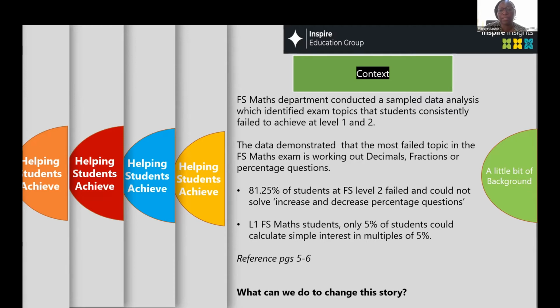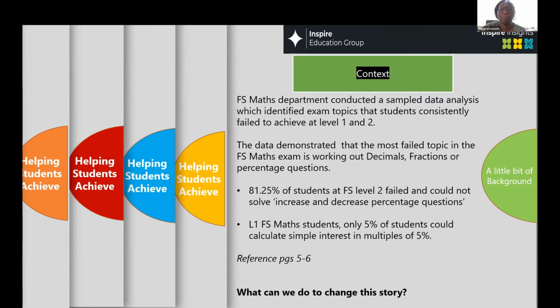An example of this is that 81.25% of students at functional skills level 2 failed and could not solve increase or decrease percentage questions. At level 1, functional skills maths, only 5% of students could calculate simple interest in multiples of 5.